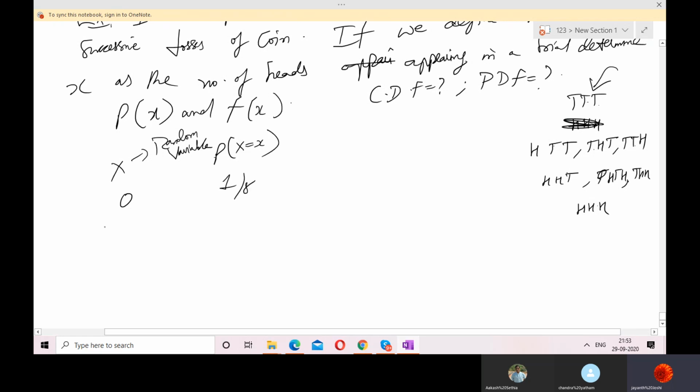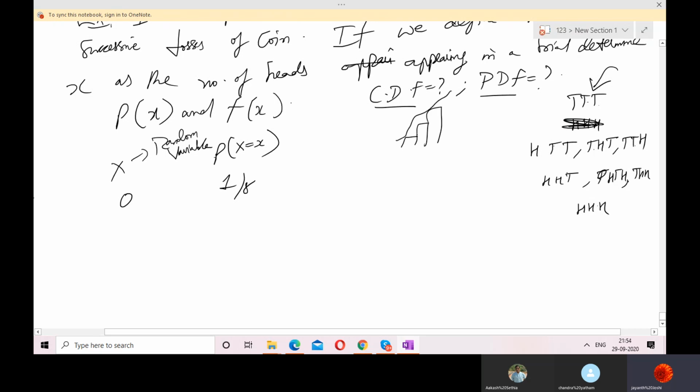I am writing the random variables and their probabilities, and I am going to show them in a probability distribution. But that is going to be different in this case and this case. The shape is the only difference, because cumulative means it takes the previous values also into picture. I will show you, don't worry.